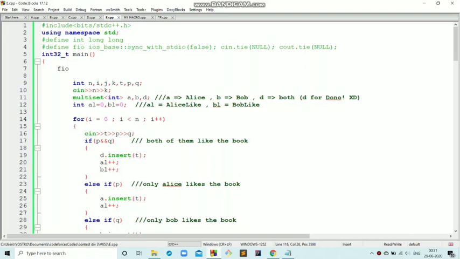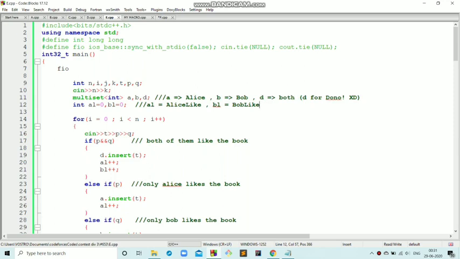So this is a simple implementation. I have taken n and k as input and created multisets A, B, D. These are the three multisets which I had already spoken about, where A represents the set of books liked only by Alice, B represents the set of books liked only by Bob, D represents the common set which is liked by both of them.